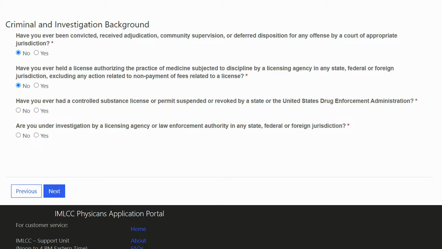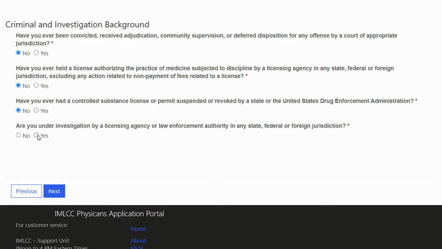Have you ever had a controlled substance license or permit suspended or revoked by a state or the United States Drug Enforcement Administration? And are you under investigation by a licensing agency or law enforcement authority in any state, federal, or foreign jurisdiction? Earlier I mentioned if you answer in a way that disqualifies you, the application will stop.